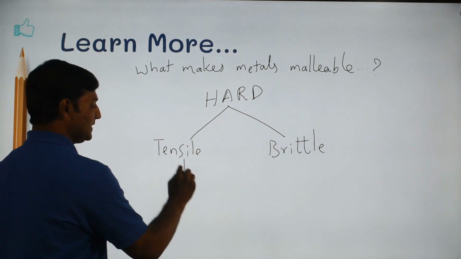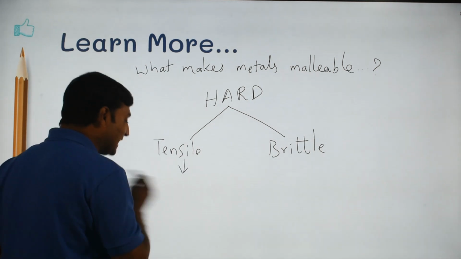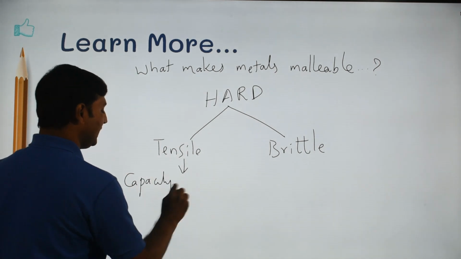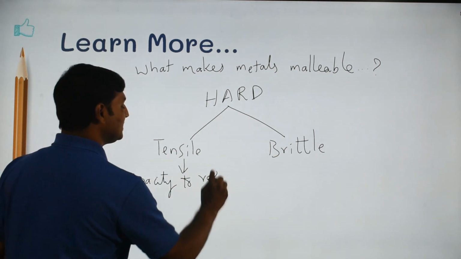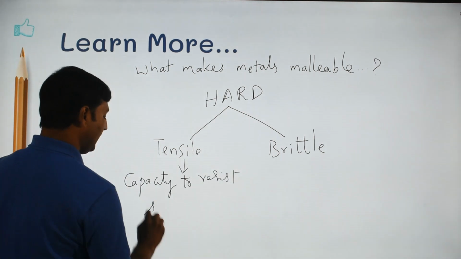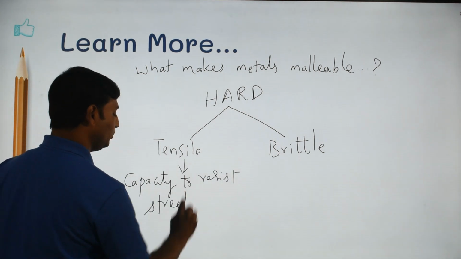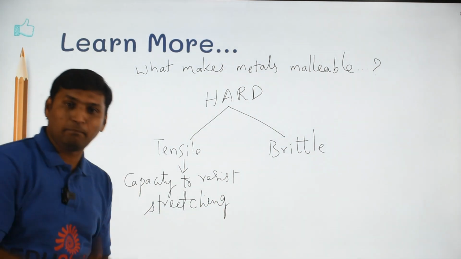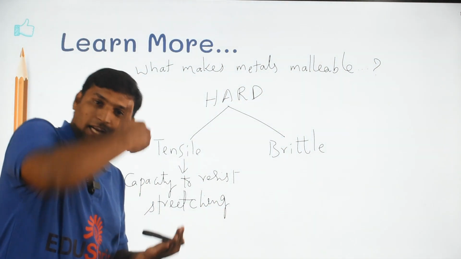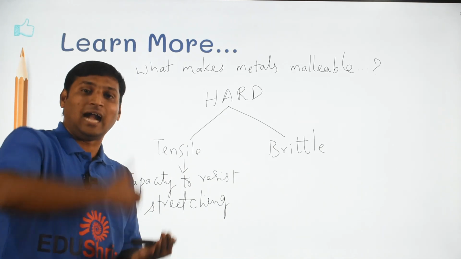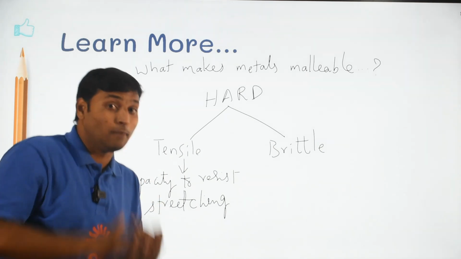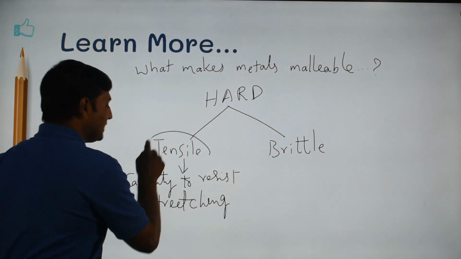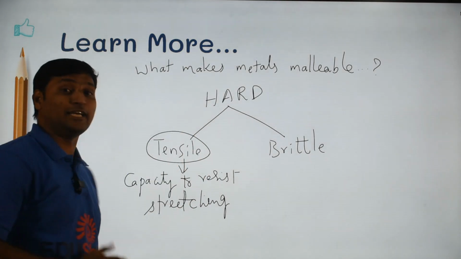What do you mean by this? See, please understand, tensile means it has a capacity to resist stretching. That means you keep beating, it keeps reducing its thickness and keeps becoming thinner, but does not break. So, if any substance has a capacity to resist stretching, it is said to be tensile.